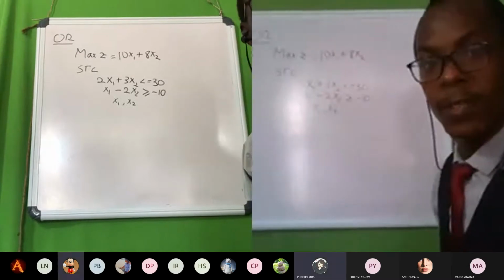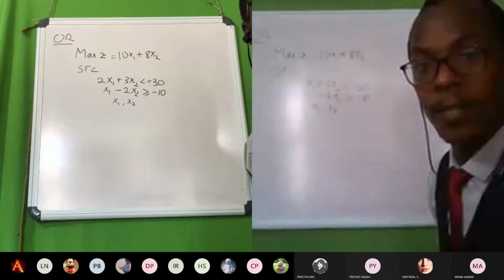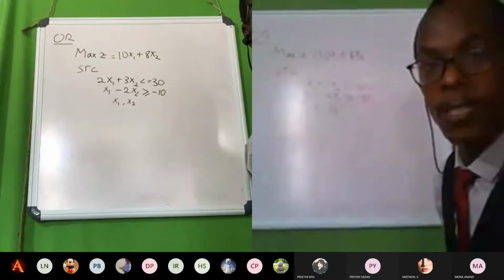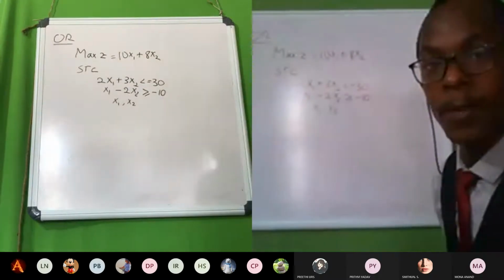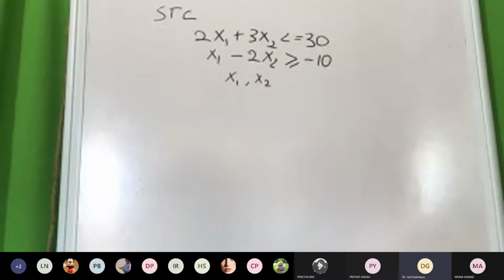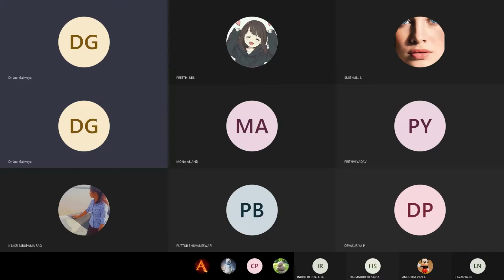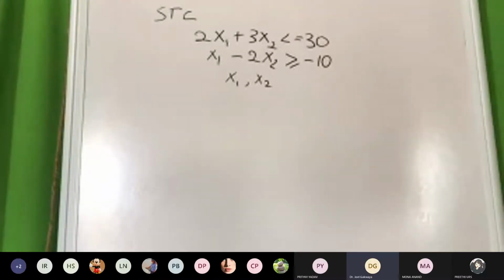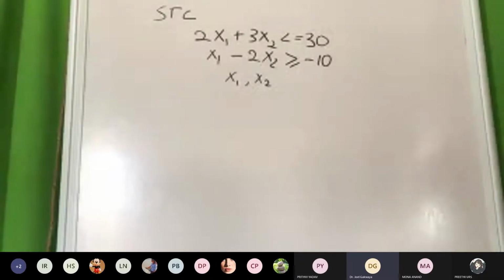It's not clear, it's dull. Okay, hold on. Let me try to turn off this camera. But you remain on camera, right? What about now? You can see the board? Yes, sir, we can see. It's clear also. Okay, very good. Fine.